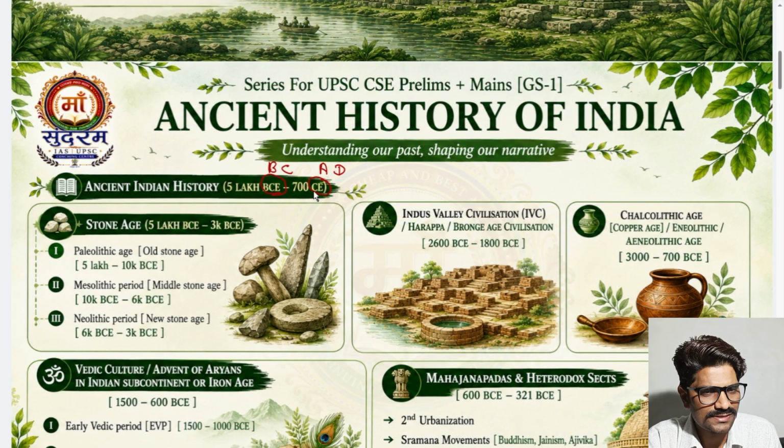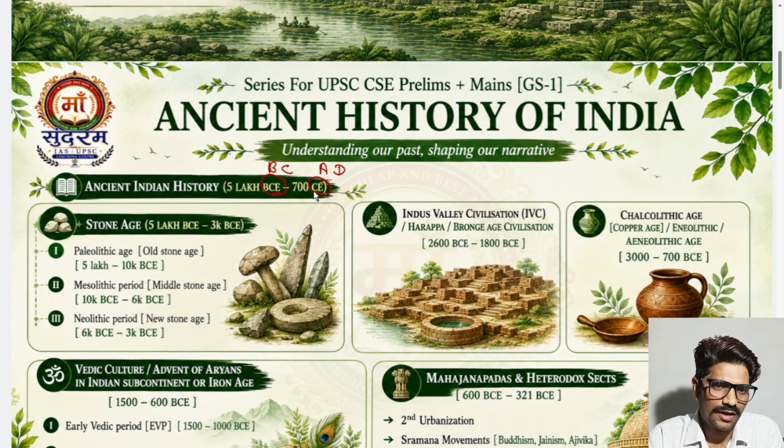BCE's full form is before common era, and BC's full form is before Christ, okay. And same as it, CE is after common era, and AD means Anno Domini. This is actually the birth date of Jesus Christ.